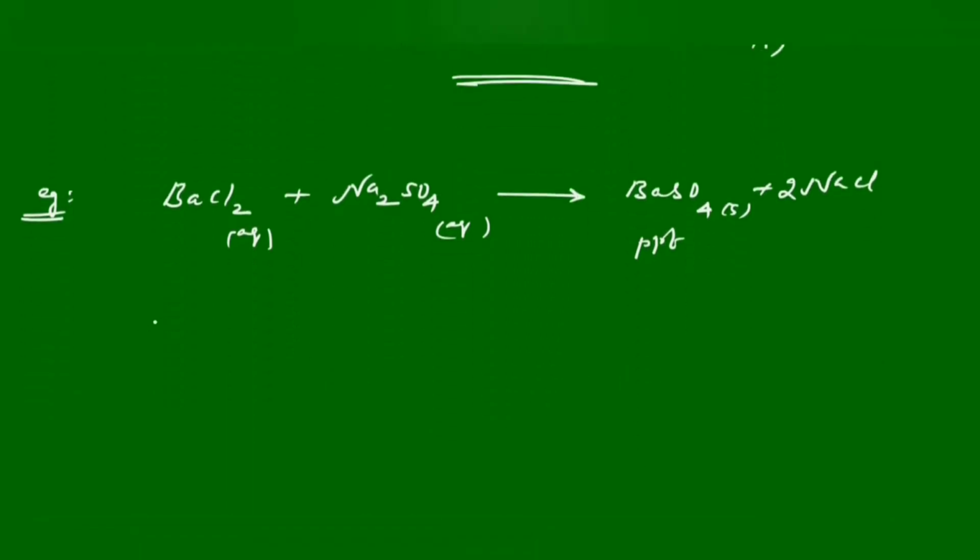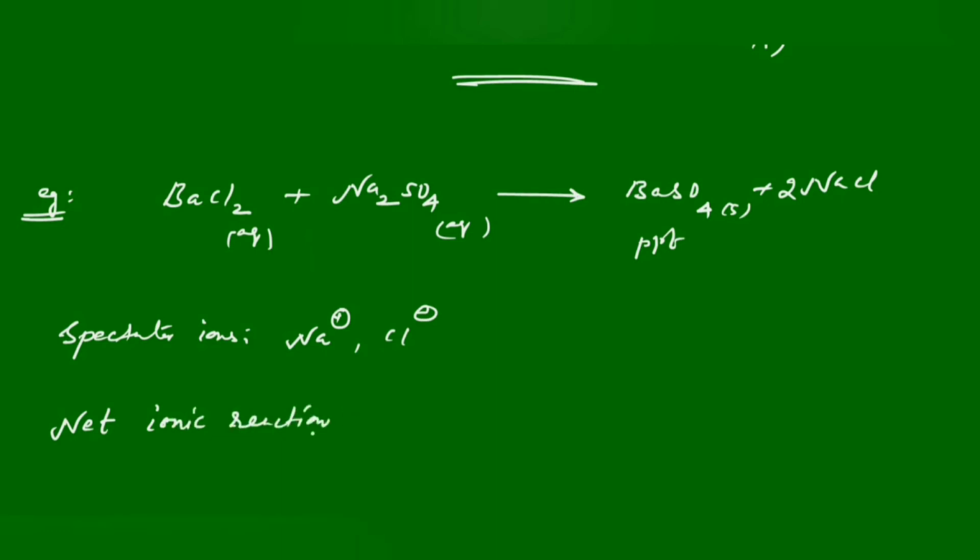This is a precipitation reaction. What are the spectator ions? Na plus and Cl minus. What is the net ionic reaction here? Barium 2 plus and SO4 2 minus give barium sulfate.